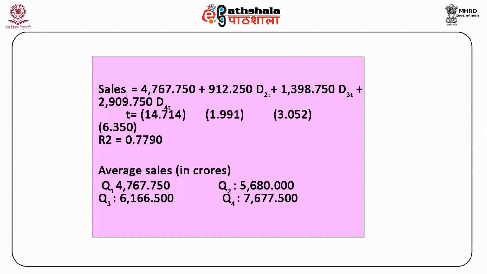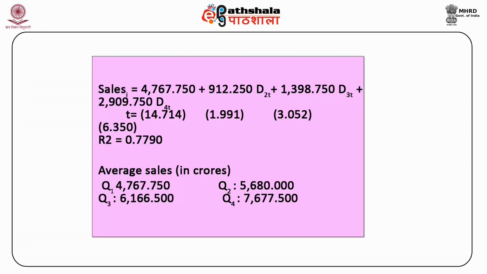The actual values of the intercepts in the various quarters can be obtained by adding the differential intercept dummies to the base quarter value. The individual intercept values are respectively, all in crores.